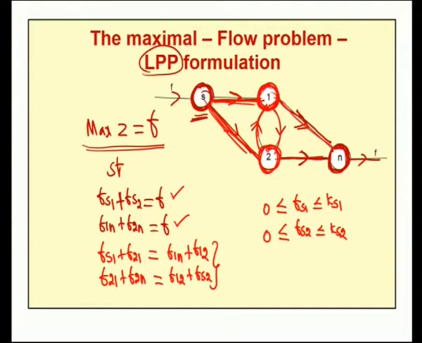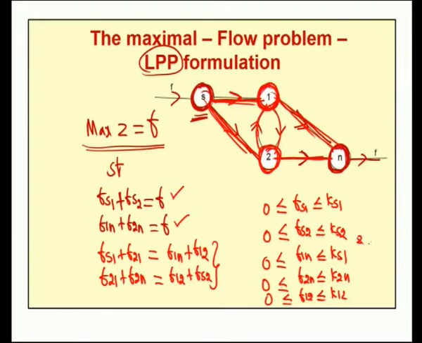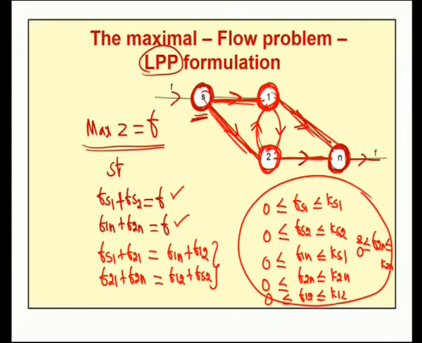Then, for the arc 1N, the flow F1N should satisfy F1N less than or equal to K1N and should be greater than or equal to 0. The same way, F2N should be less than or equal to K2N and greater than or equal to 0. The same way, we can write F12 should be less than or equal to K12 and greater than or equal to 0, and F21 should be less than or equal to K21 and it should be a non-negative quantity.